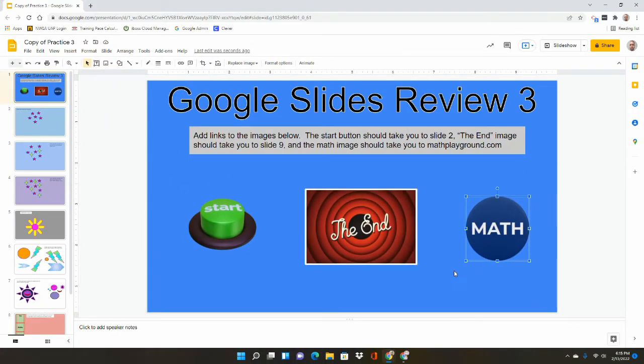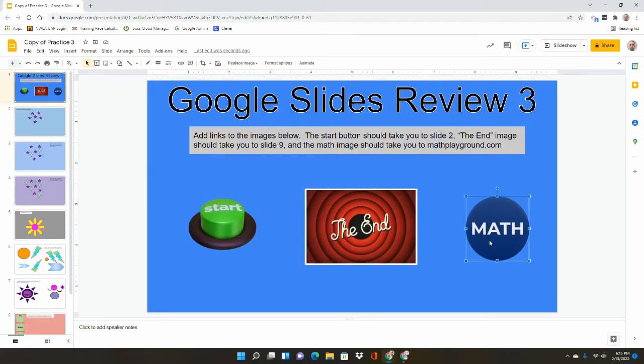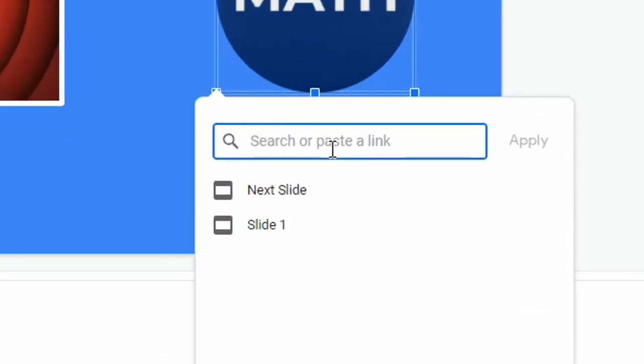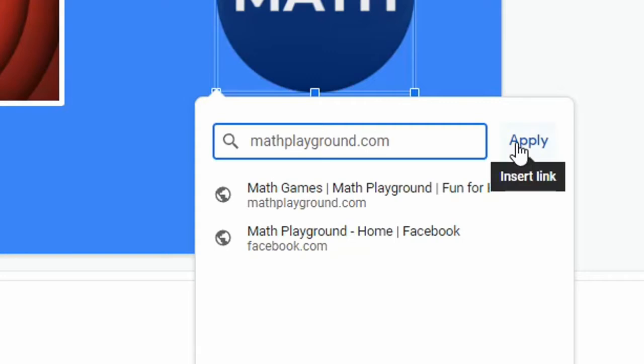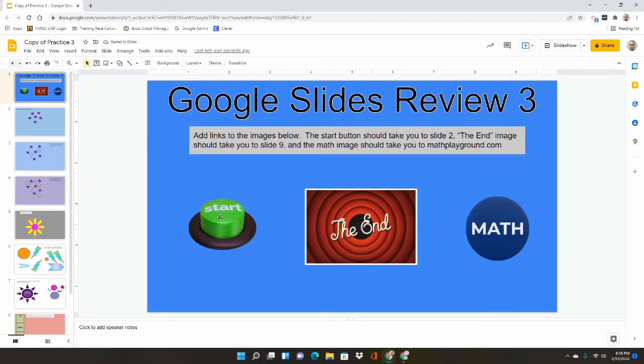The last way to insert a link is to click on this, and then we do have that shortcut. If you saw the shortcut when I was hovering over the paperclip here, it's Control plus the letter K. So if I click on this and on my keyboard do Control and the letter K, the same link box pops up right here. And now I'm going to type in mathplayground.com, and then I can click apply, or I can click on the suggested links here. Obviously the first one's mathplayground.com, the second one is facebook.com, and I don't want Facebook, so I'll just click on apply.